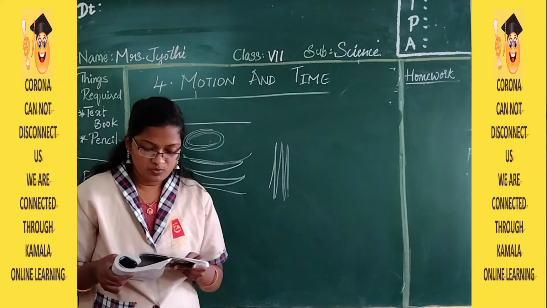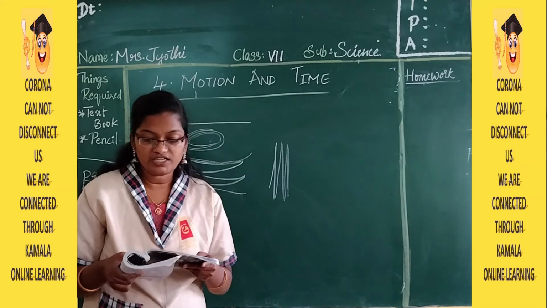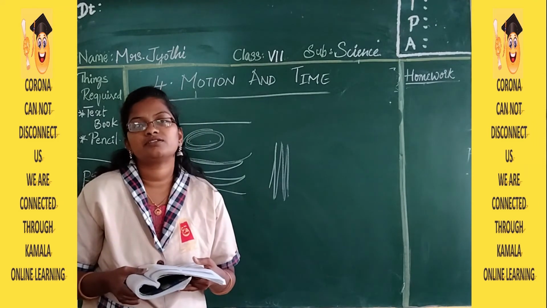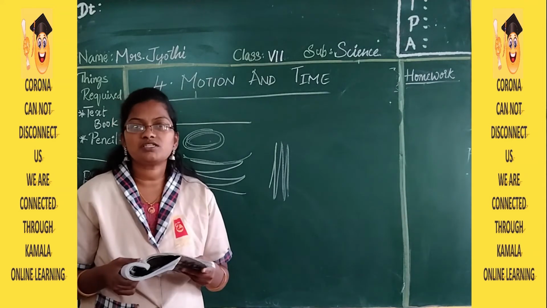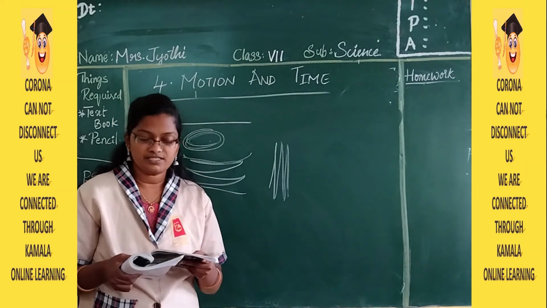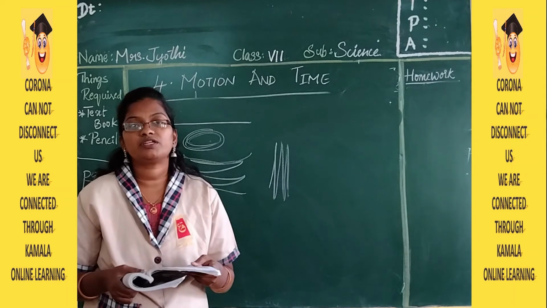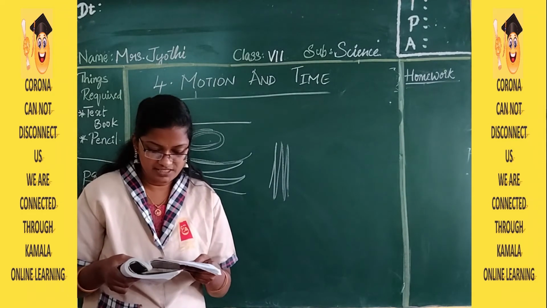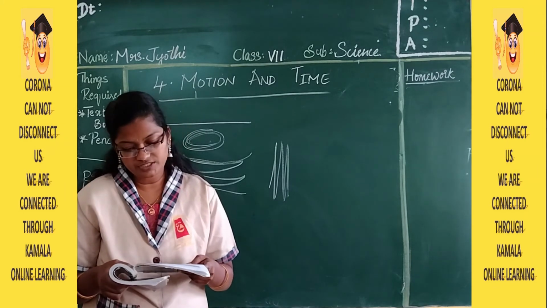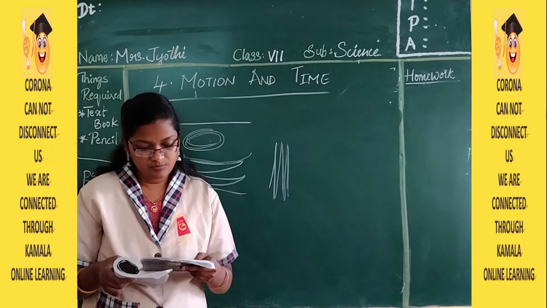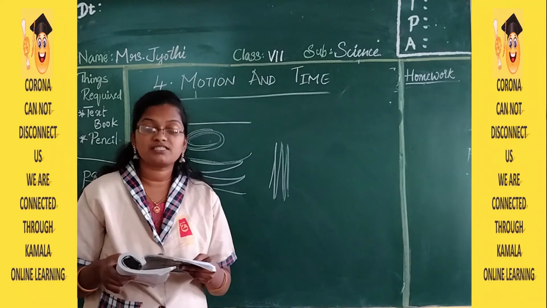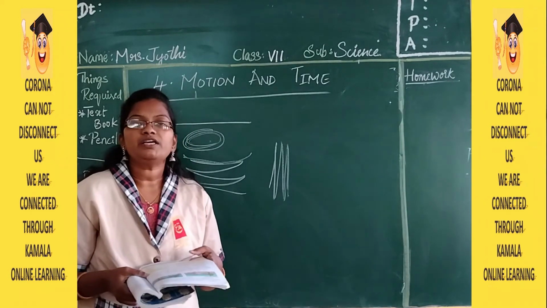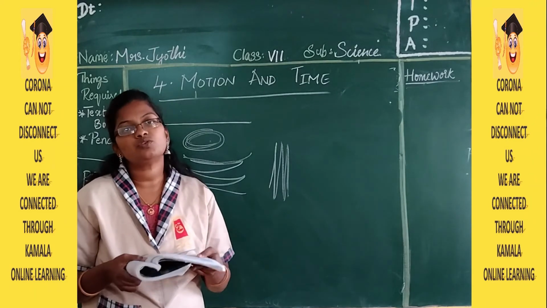Is the direction of the motion of the bus a straight line or a curved line? So how is the bus traveling? Did it travel in a curved line or straight line? It traveled in a straight line. So you take a pencil and note down the answers over there. Can you give some more examples of motion in which all points of the moving body move in the same direction as that of the body?